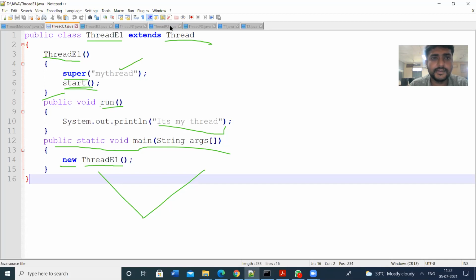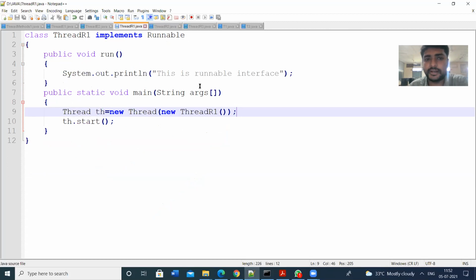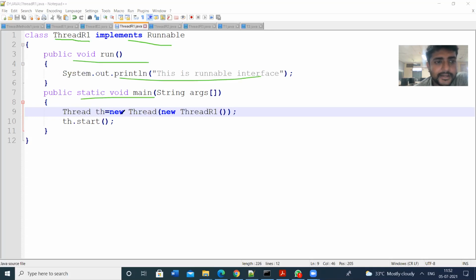So let us see how the Runnable interface will execute. Same thing by using the Runnable interface. I'm creating the class ThreadR1, which implements Runnable. In the main method, I am printing the Runnable interface, and creating the object th of type Thread.